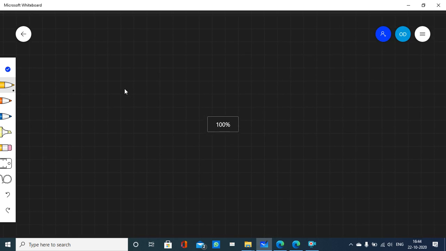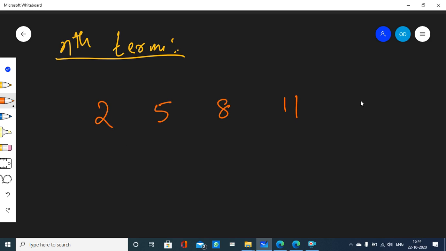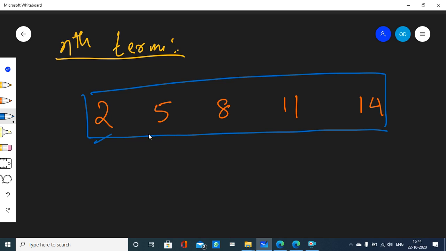So let's talk about nth term. What is nth term? Let me write down a sequence for you. Let's say 2, 5, 8, 11, then 14. Okay, this is a sequence, for example. In this sequence, how many terms do we have? 1, 2, 3, 4, 5. We have 5 terms, right? 5 is at which place? 5 is at second place. 5 is at what? Second place.